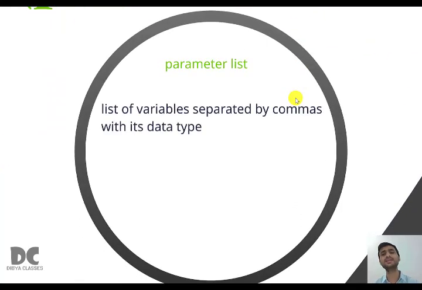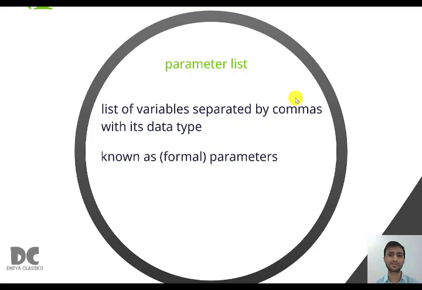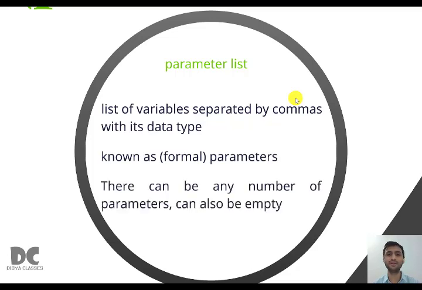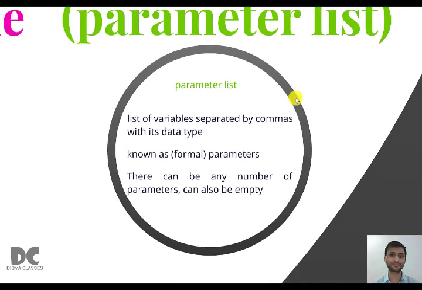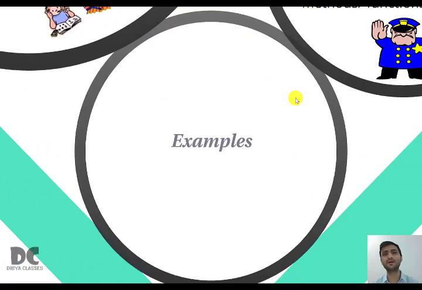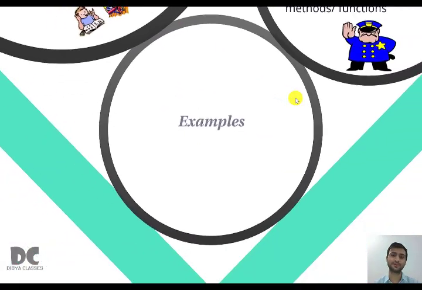So it is a list of variables separated by commas with a data type, like int A, int B, int C, or int A, double A, char C. These are data types and variables separated by commas, also known as formal parameters. The list can be empty or it can have one or more parameters. So we'll come to a few examples now.